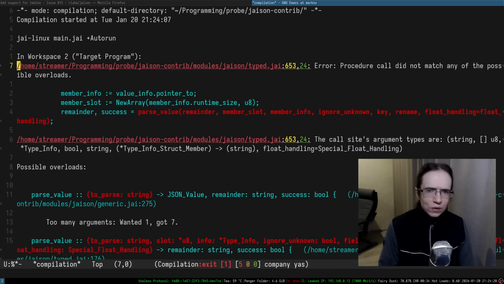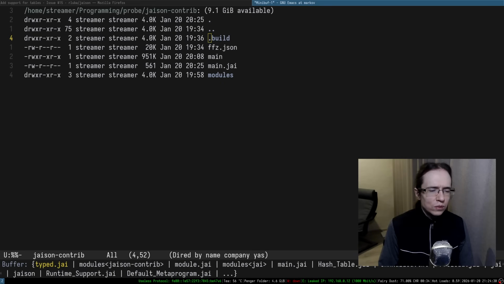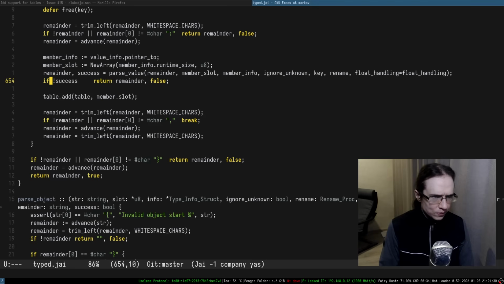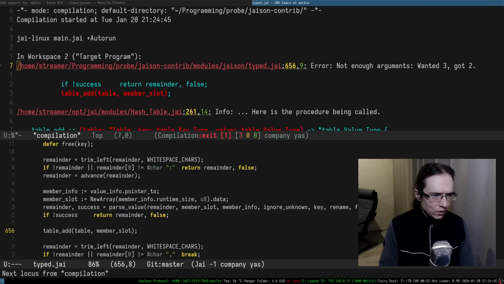Okay. Procedure did not match any of the overloads. Typed member slot. But does it give me... Oh god, it gives me the... Alright, so I have to do something like this, I suppose? Table, not enough wanted. Okay. Table at key.